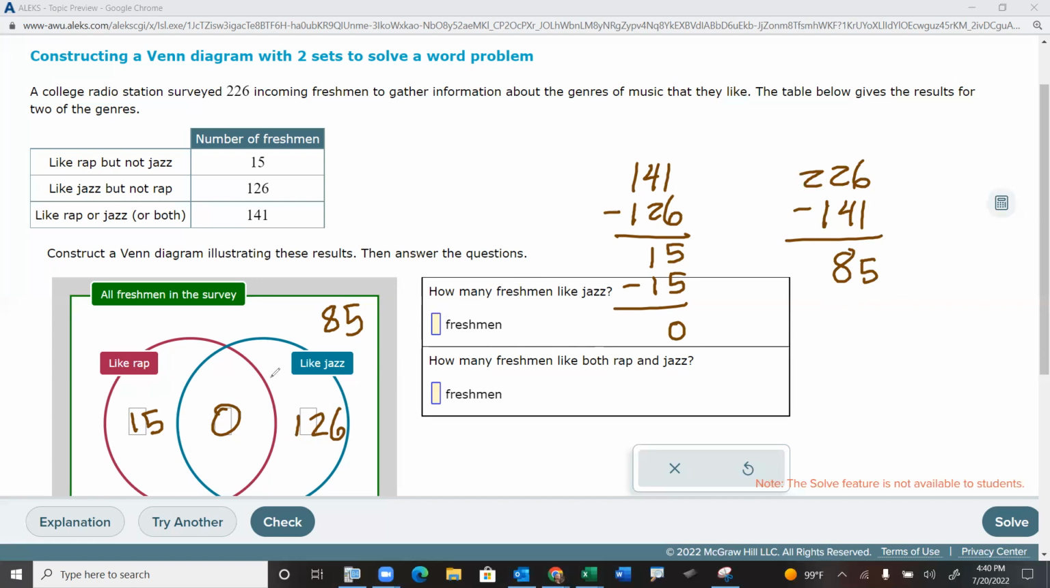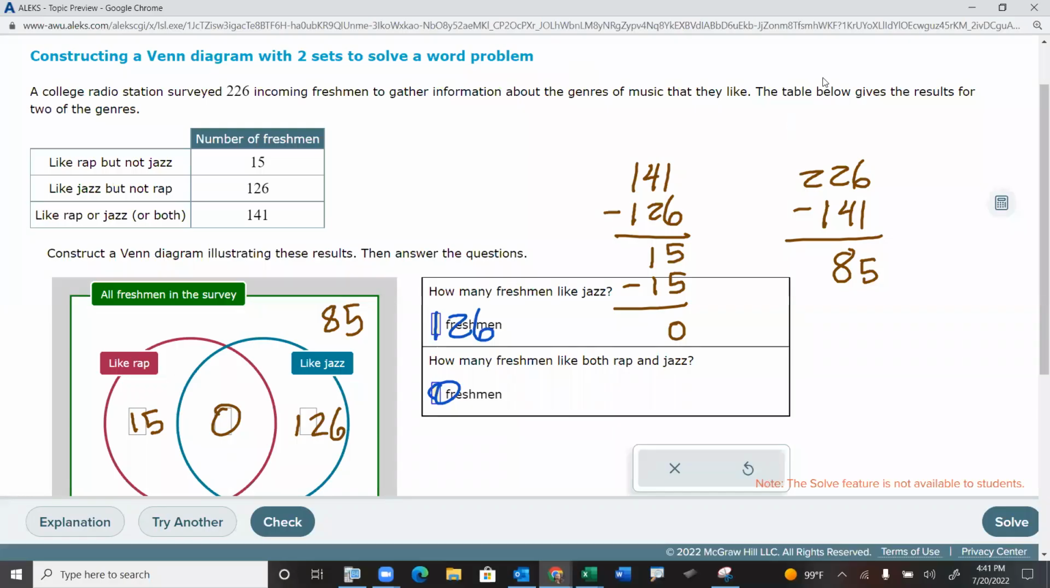How many freshmen like jazz? Well, 0 plus 126 are the people who like jazz, or 126. How many freshmen like both rap and jazz? Well, nobody. And that second one would have been especially challenging to figure out if we had not filled out the Venn diagram already.